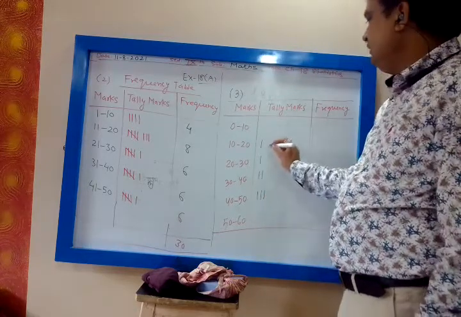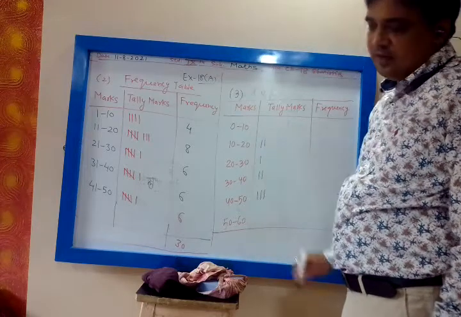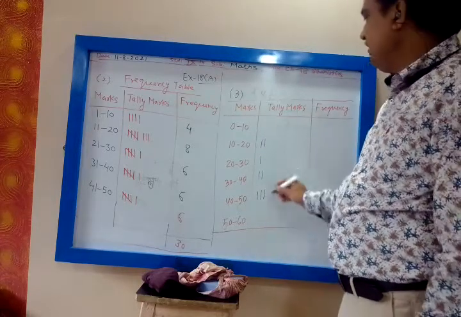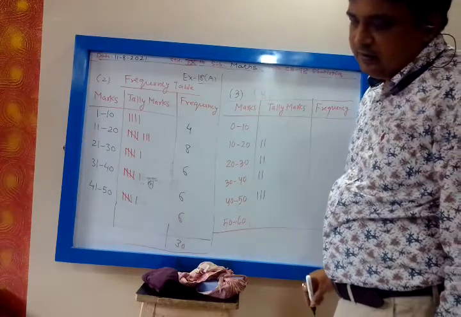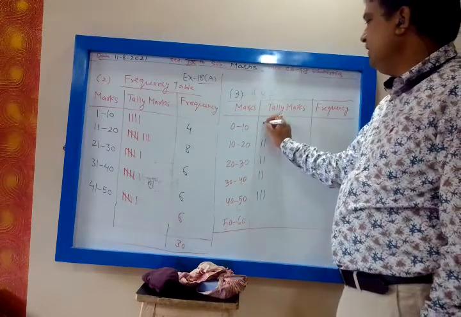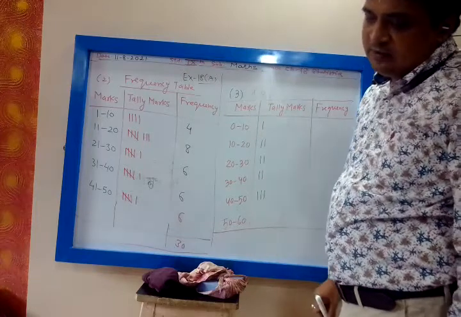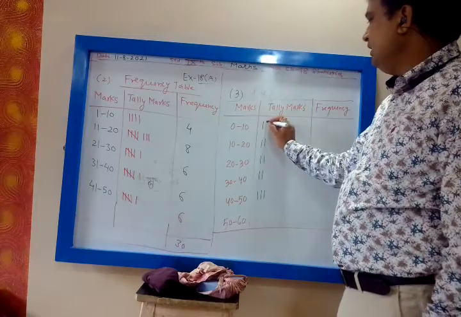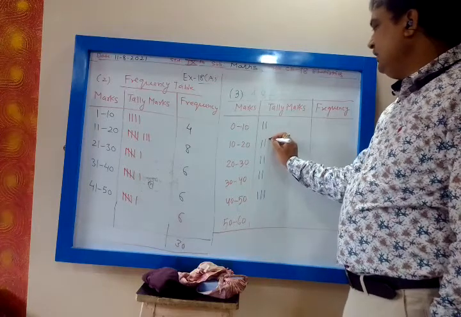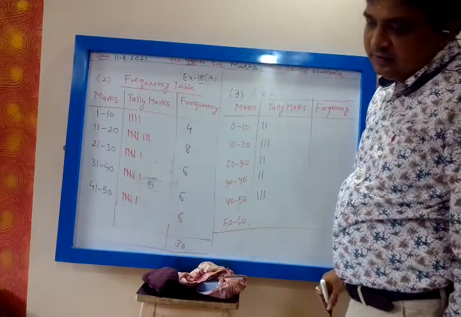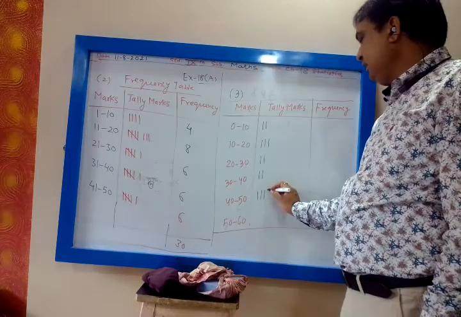Then 11, 10 to 20. Then 29, 20 to 30. 0, 0 to 10. Then 3 marks, 0 to 10. Then 12, 10 to 20, then 48, 40 to 50.